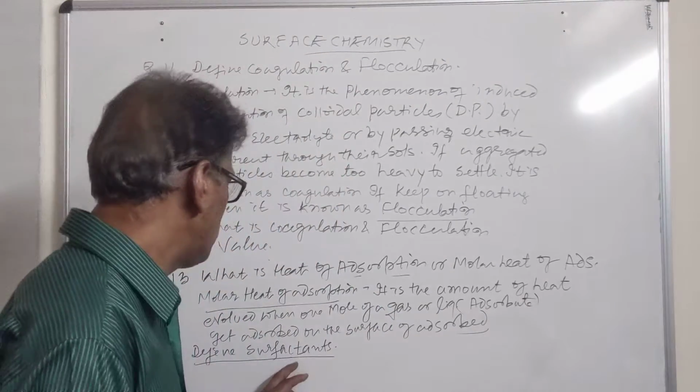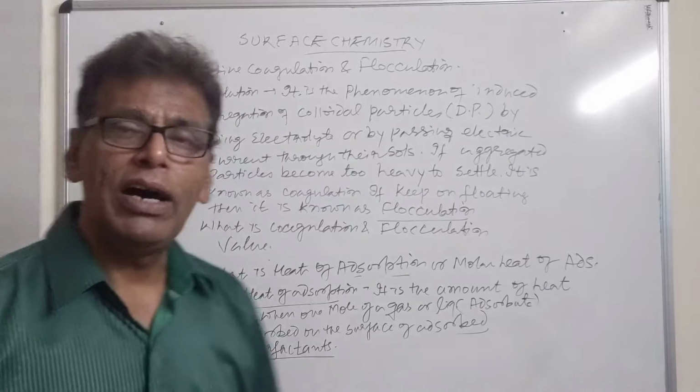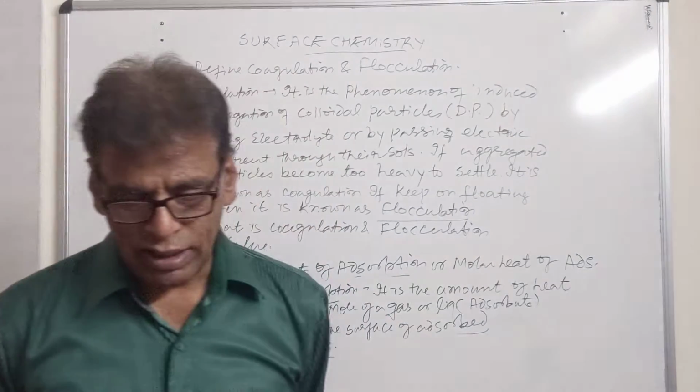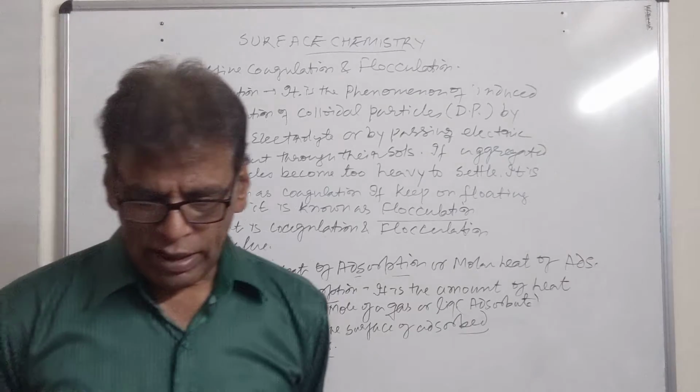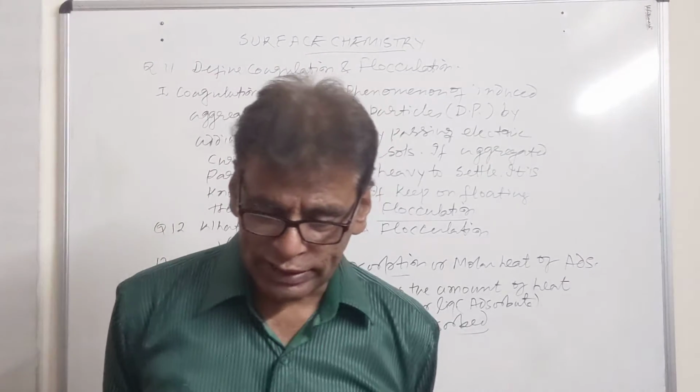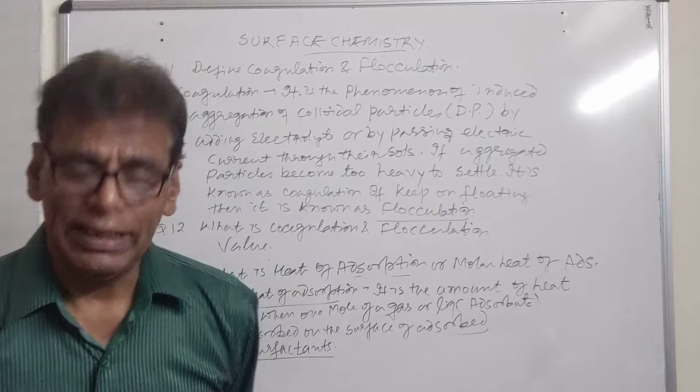So it helps in the cleansing of our fabric and other dirty articles. This is the very important role of surfactant in cleansing action.